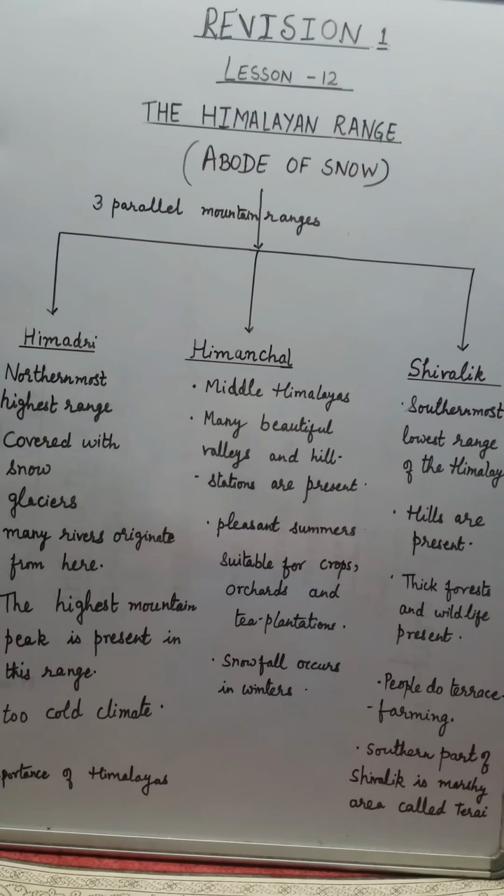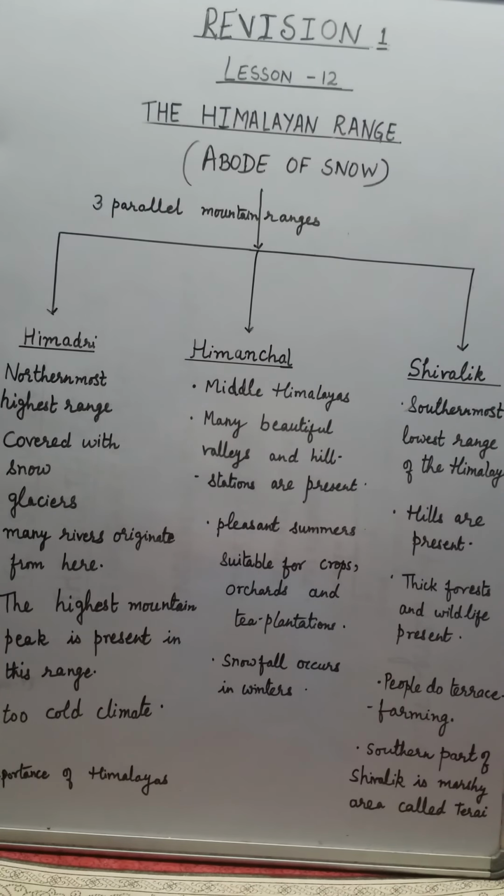So let us start with the first one, Himadri. Himadri is the northernmost range, the highest range here. Mount Everest is also present in Nepal. The average height is over 6,000 meters. The mountains here are always covered with snow. In some places, huge masses of ice called glaciers are also seen.